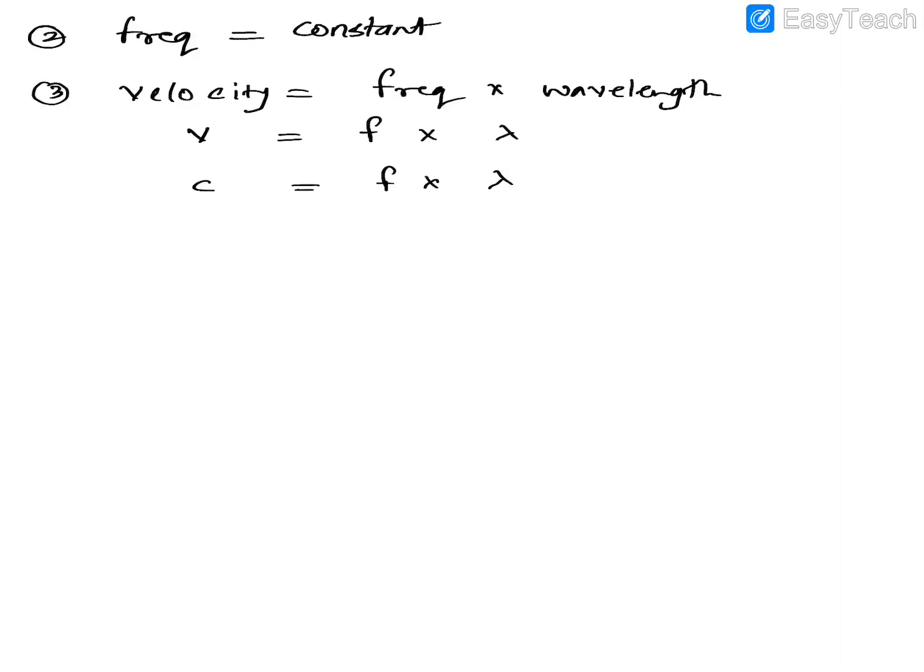But if it is the speed of light in air or in vacuum, then only we will write it as c. If it's the speed of light in any other medium, then we'll write it as v. Remember. So generally speaking, since frequency is constant, velocity is directly proportional to wavelength. So more the wavelength, more will be the velocity, and that's why red color is the fastest.